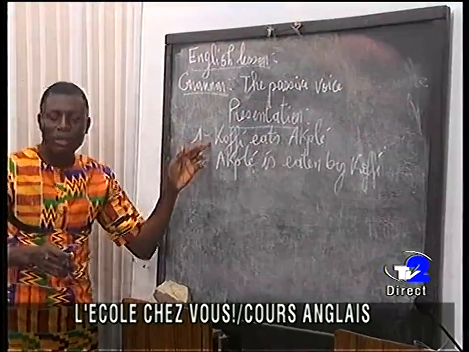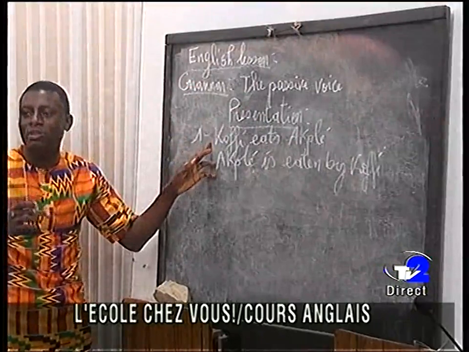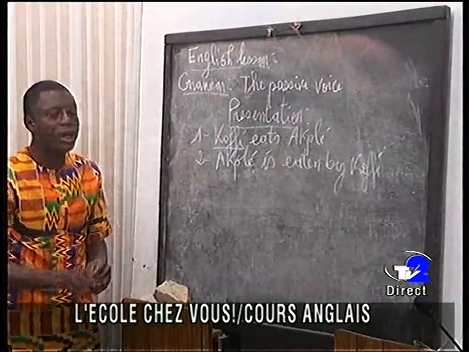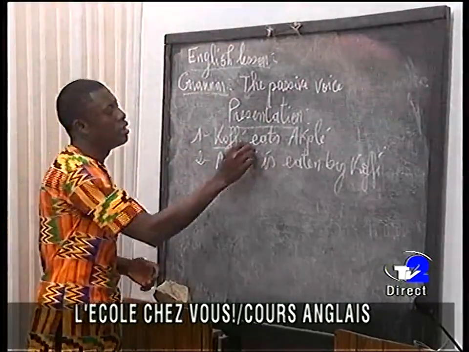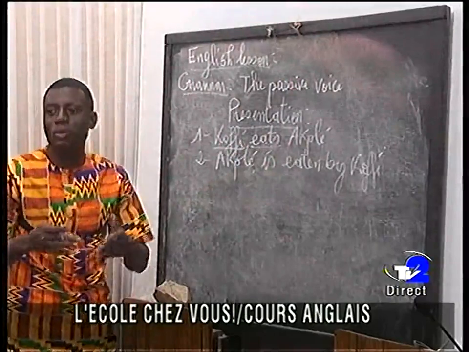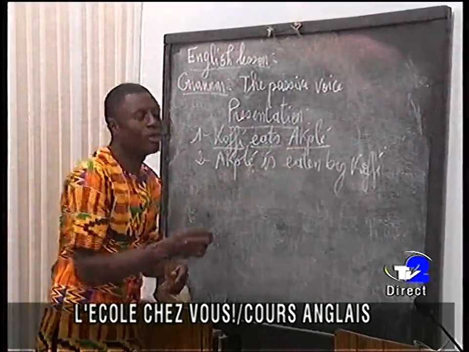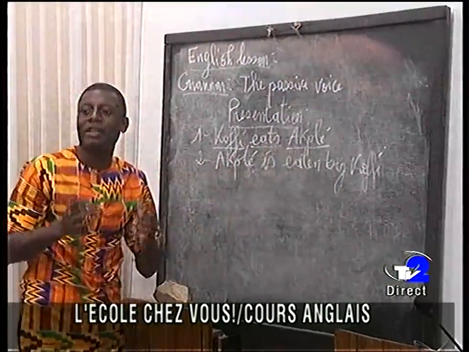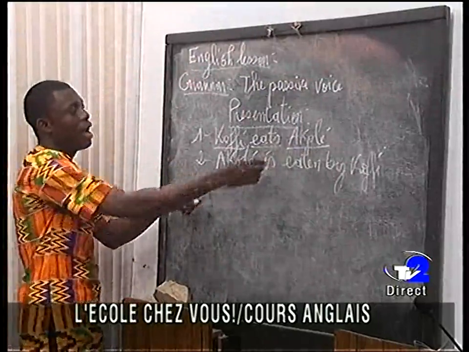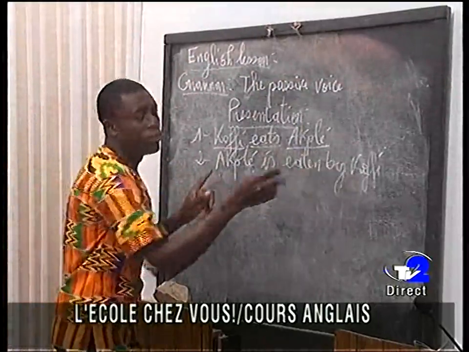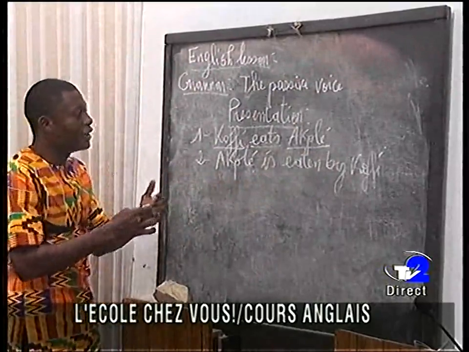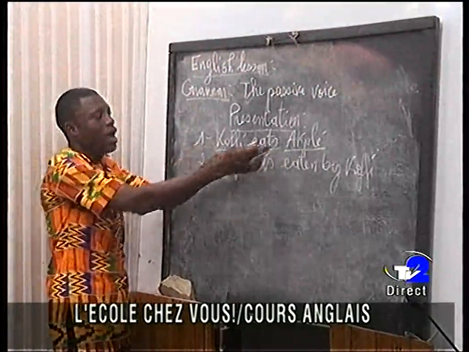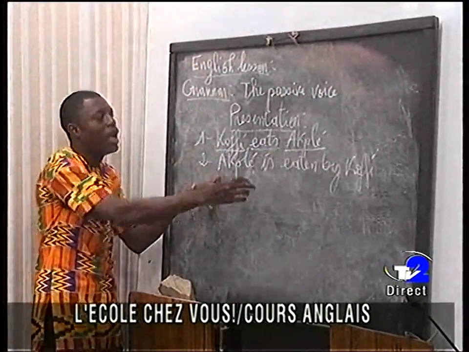Now, this type of sentence is called active sentences or active voice, because we have the subject, that is Kofi, that is doing an action, eating, and what is Kofi eating? Kofi is eating apple. So we have the subject, the verb, and the object. That is an active voice. But here, apple is eaten by Kofi. So we see that the object takes the place of the subject. Apple becomes our subject now, and we have the verb.